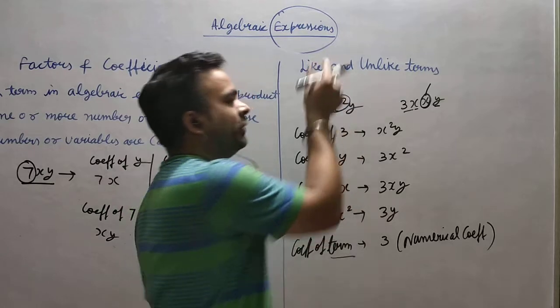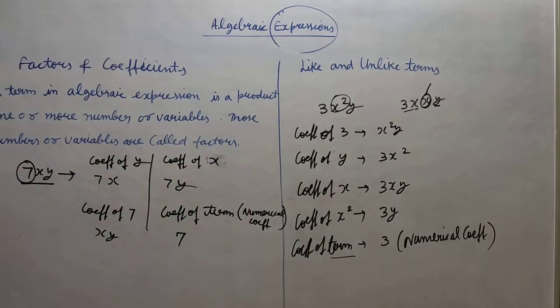If I am specifying a factor there, then we will take the other factors. But if I am saying the coefficient of a term, then we have to be very specific on that part. We will take only the numerical coefficient, right? I hope I have made it clear to you.